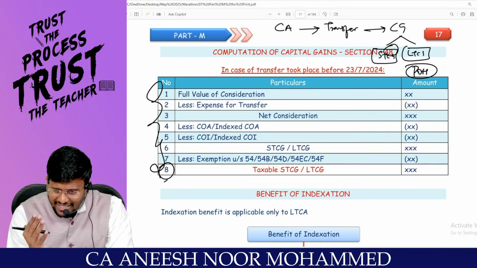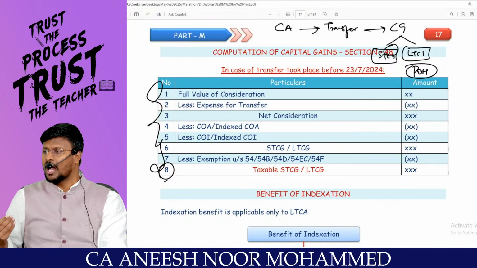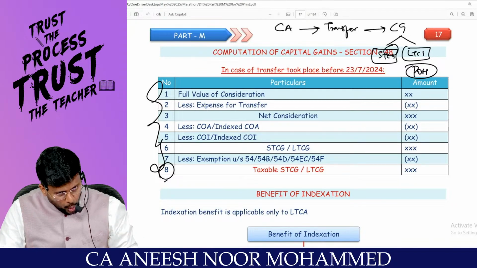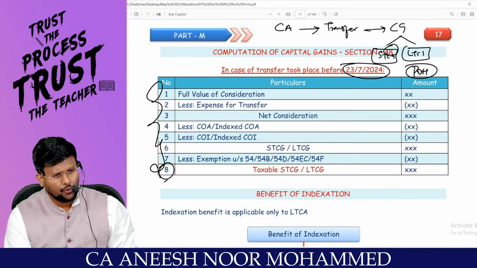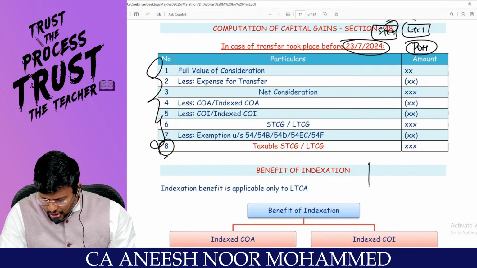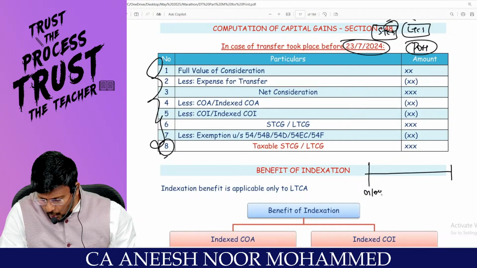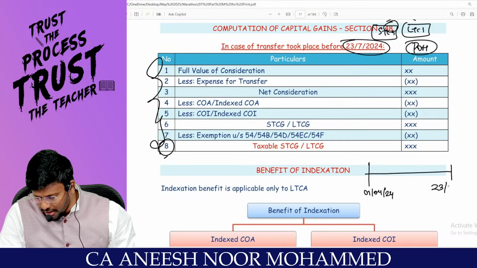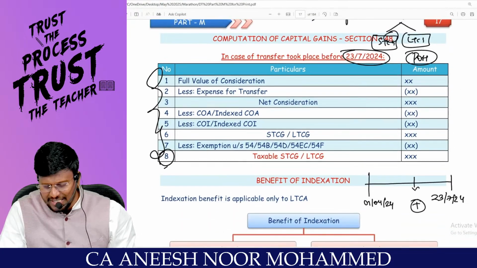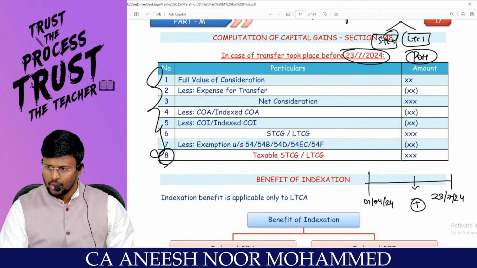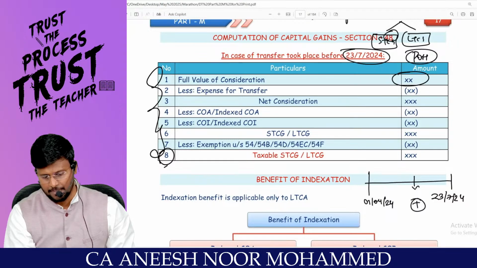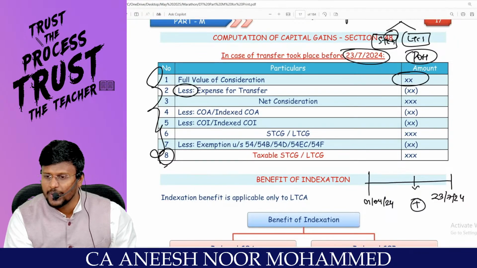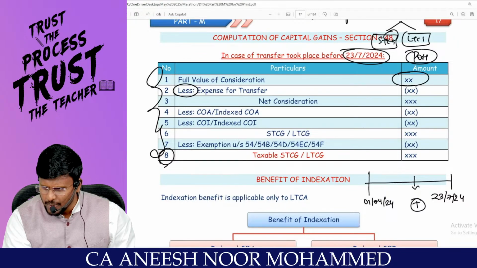Have you transferred the capital asset before the amendment date or after the amendment date? If it is before the amendment date, that is before 23rd of July 2024, because for our examination, from 1/4/2024 till 23/7/2024, if the transfer has happened between these dates, my dear lovable students, you have to check the full value of consideration, for how many rupees you really sold the capital asset. Less expenses for the transfer. Sir, in order to transfer, have you incurred any expenses?